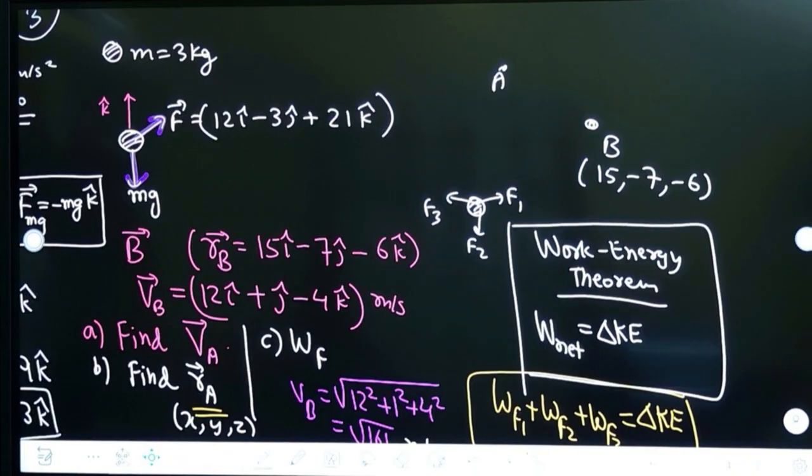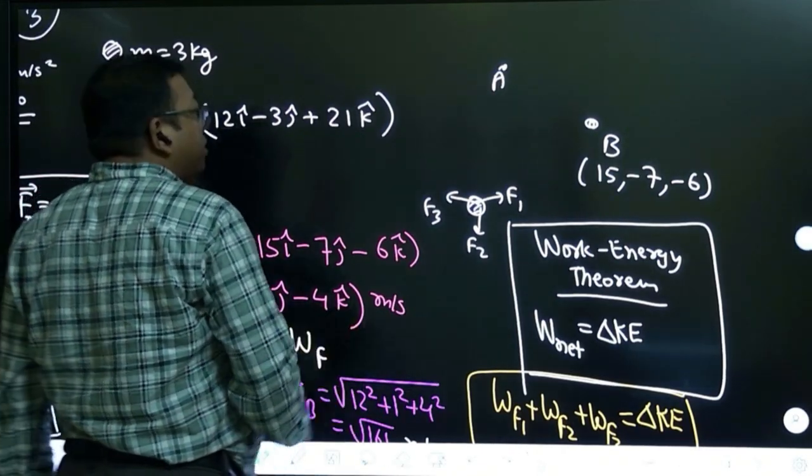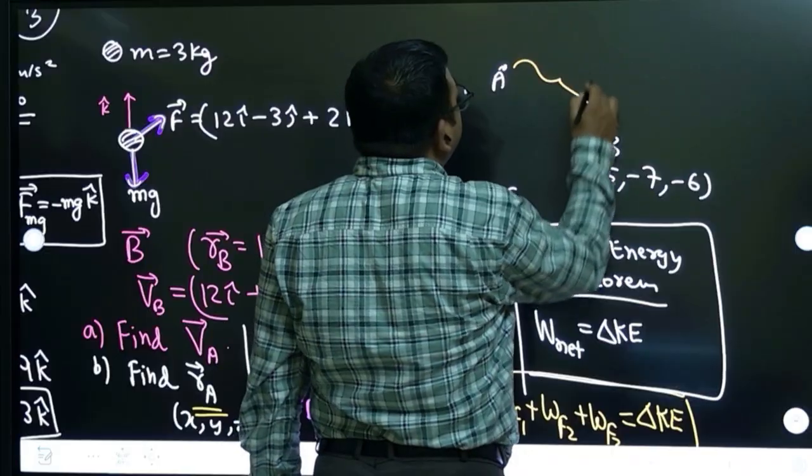No, time is also not given. No, no, yes, yes, time is given. It takes 2 seconds to move from point A to B. Okay, okay, time is given. It takes 2 seconds to move from A to B. Okay. They have given from here to here, this time taken is 2 seconds.